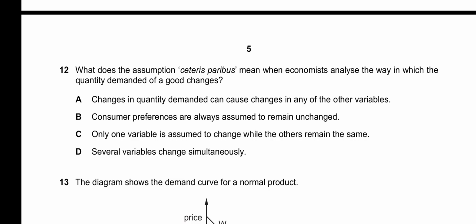B, consumer preferences are always assumed to remain unchanged. Incorrect. C, only one variable is assumed to change while the others remain the same. This perfectly coincides with the definition of ceteris paribus in economics. It is correct. D, several variables change simultaneously. Wrong again. So C is the correct answer to 12.